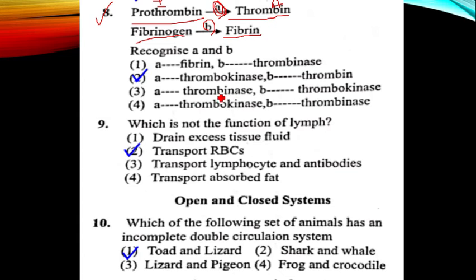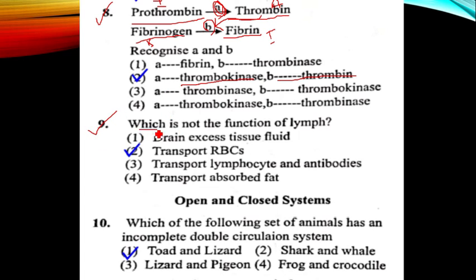Hence, A is thrombokinase. Again, the thrombin which is formed can convert the soluble fibrinogen into insoluble fibrin. Hence, B is thrombin. Hence, question number 8, option 2 is the answer.